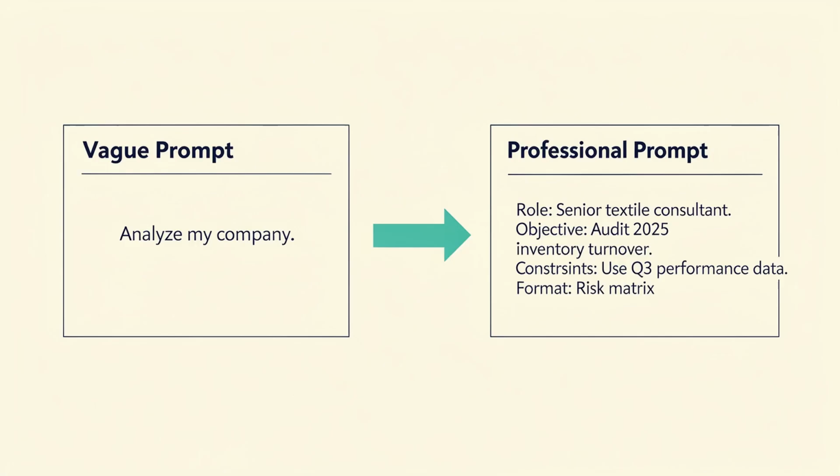By the end of this lesson, you will be able to transform a vague prompt like "Analyze my company" into a professional instruction such as "Act as a business process consultant specializing in textile manufacturing. Analyze the following production information. Identify the 3 most important operational risks, explain their probable causes, and present your recommendations in an executive report." This is the standard of professional AI direction. Let us begin with Section 1.